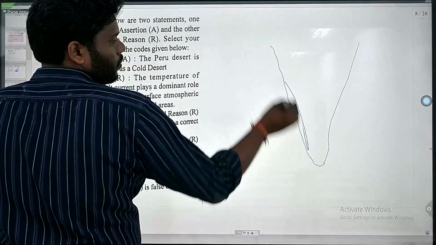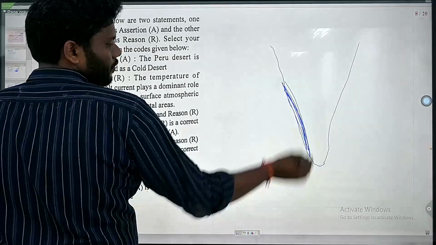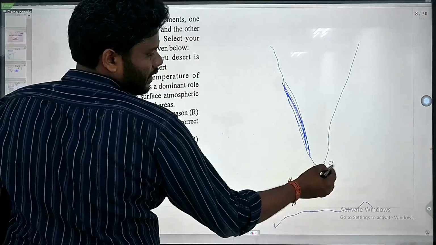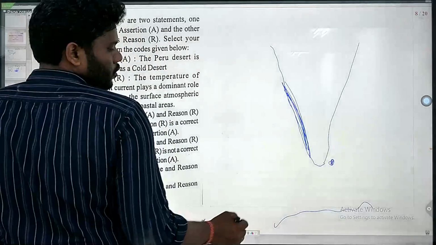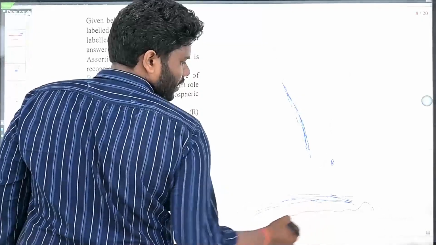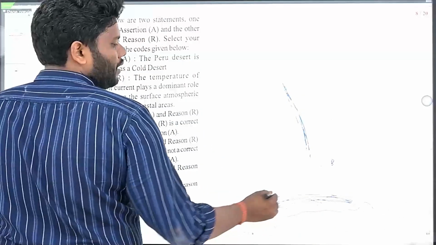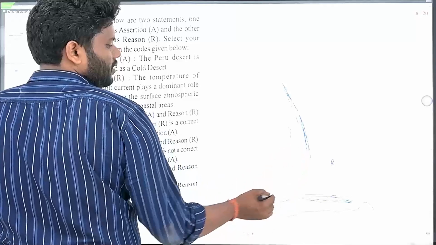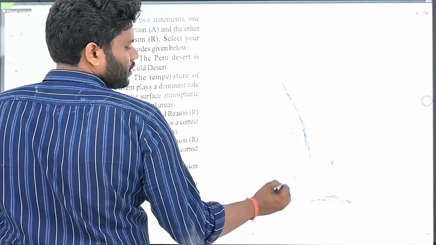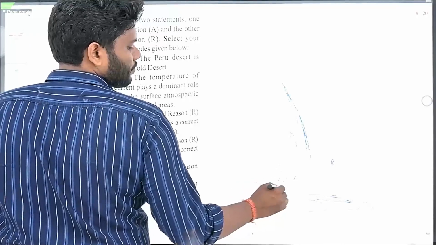This is the Chile-Peru coast, the Chile-Peru region, and here we have the Antarctica region. There is the Falkland Island here. The circum-Antarctic current is flowing here. One portion is moving along this direction, which is called the Peru current, or it is also called the Humboldt current.